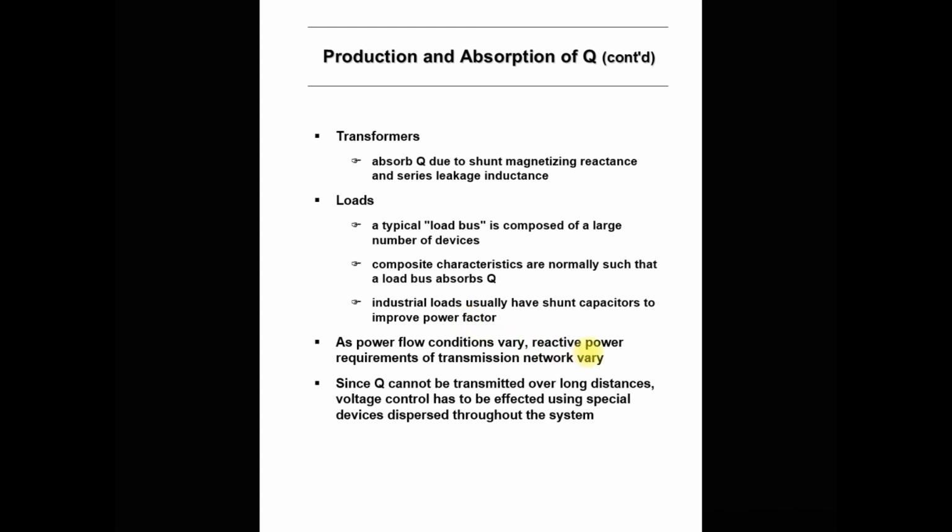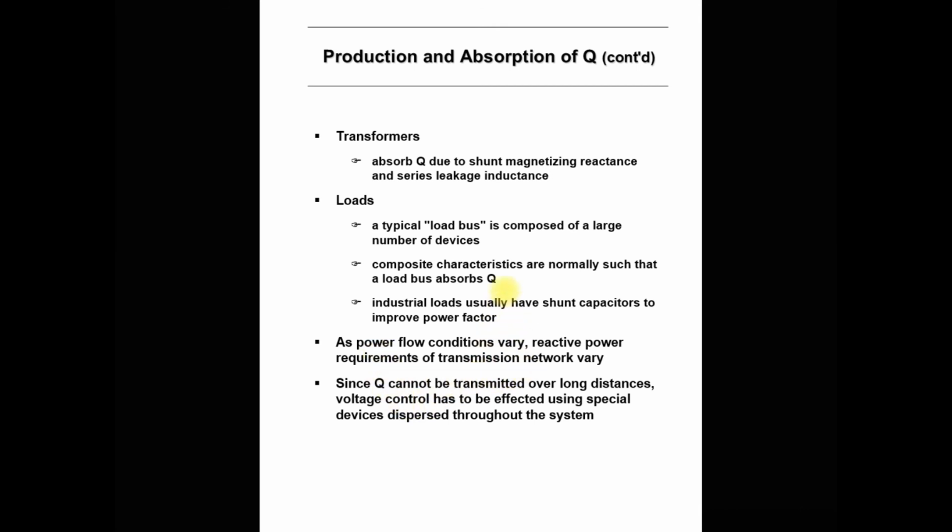So in industrial loads, usually a shunt capacitor is required to improve the power factor and to maintain the voltage at the load terminal. Because industrial loads are more reactive in nature, sometimes utilities do not provide a sufficient amount of reactive power, so the power factor at the load side reduces. Sometimes the utility penalizes the industry for deterioration of the power factor of the system. So generally industries use shunt capacitors to improve the power factor, or we can say to maintain the voltage level at the terminal of the load.